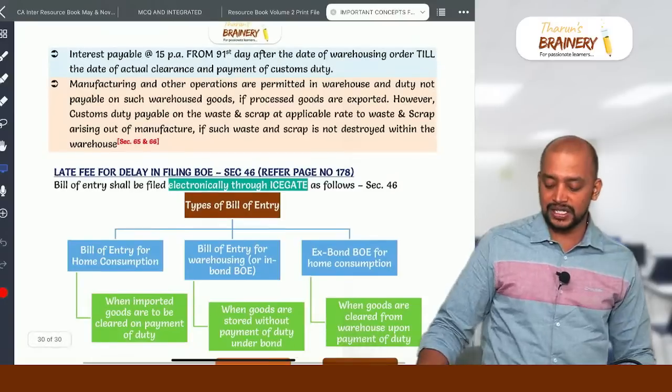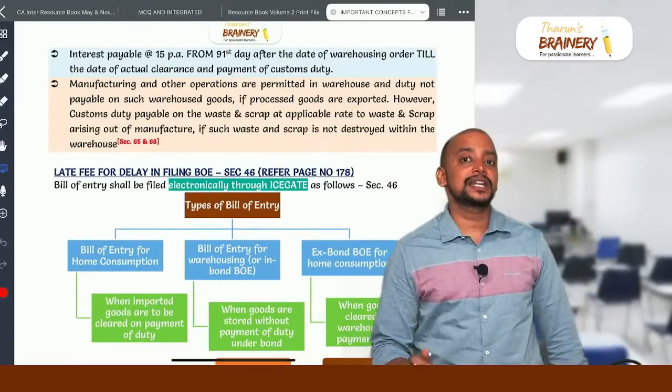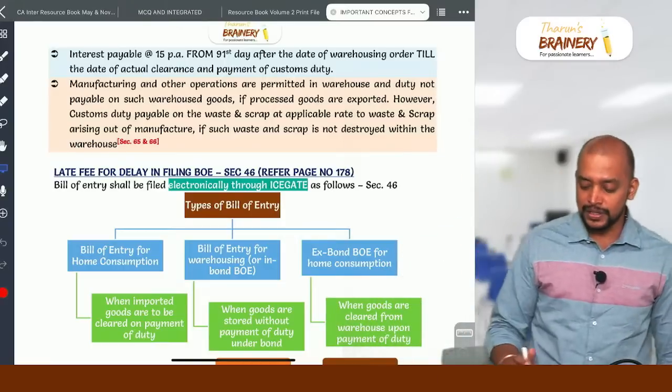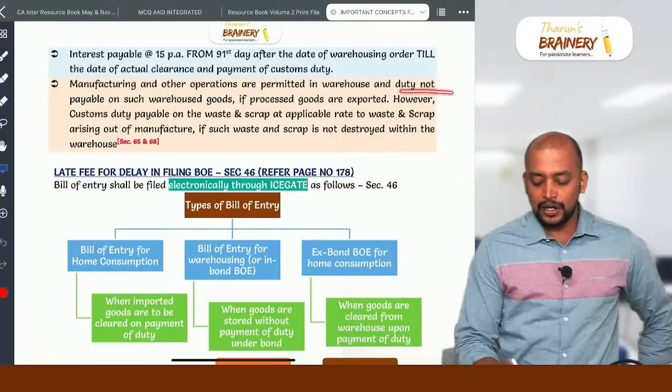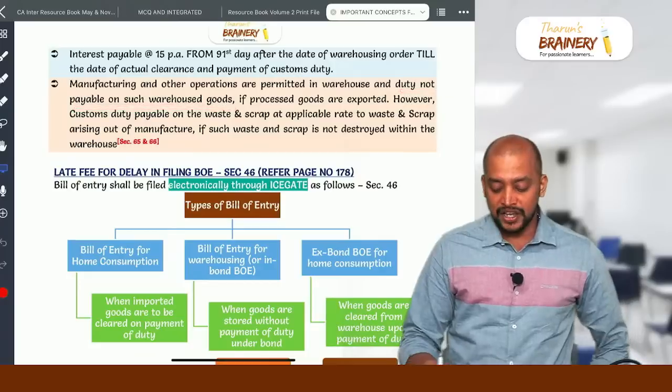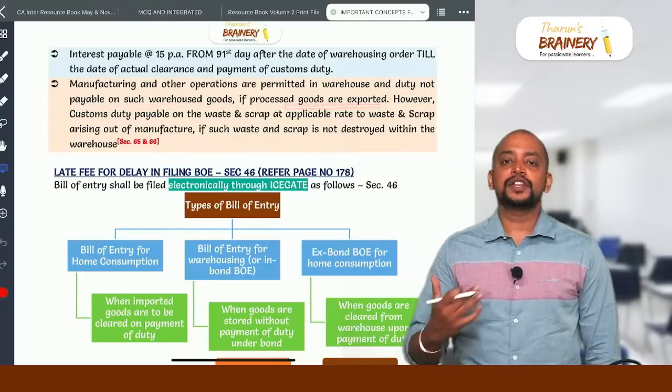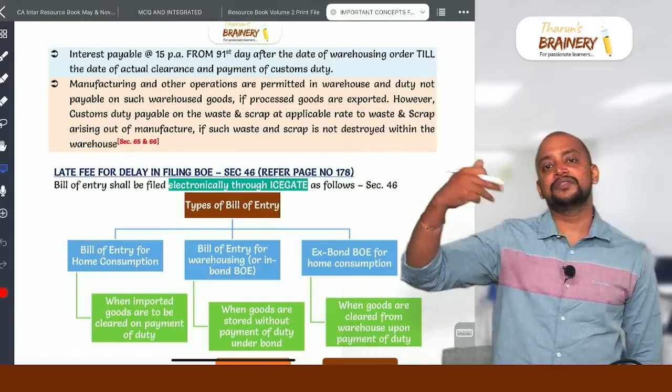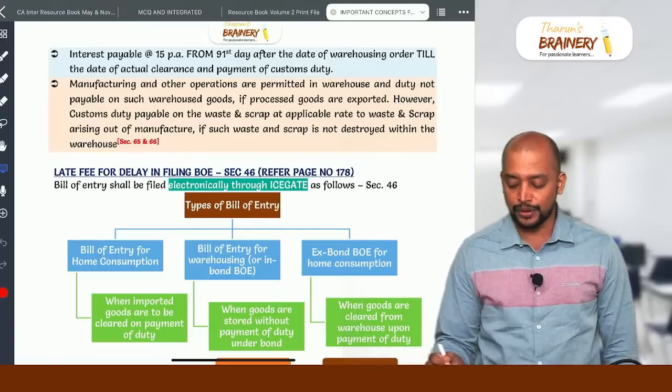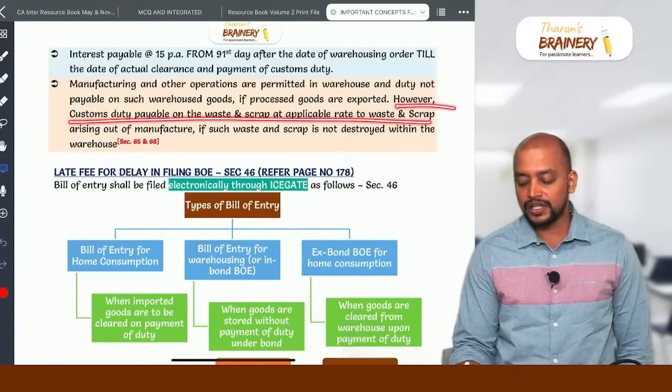Then as per section 65 and 66, manufacturing and other operations are permitted in the warehouse, and duty is not payable on such warehoused goods if the processed goods are exported. So we imported some goods in the warehouse, we processed it and we exported, no need to pay duty on the imported goods. However, customs duty is payable on the waste and scrap.